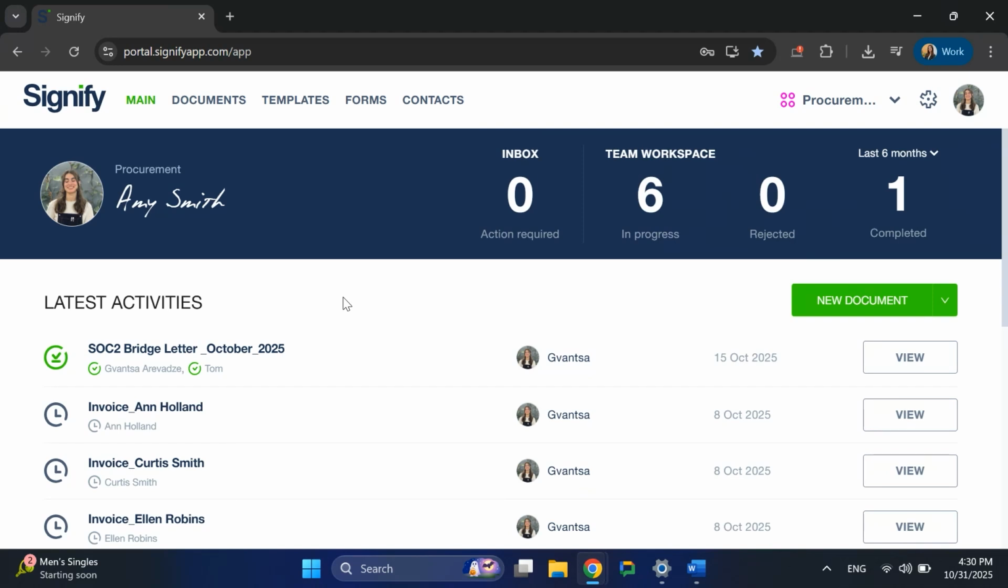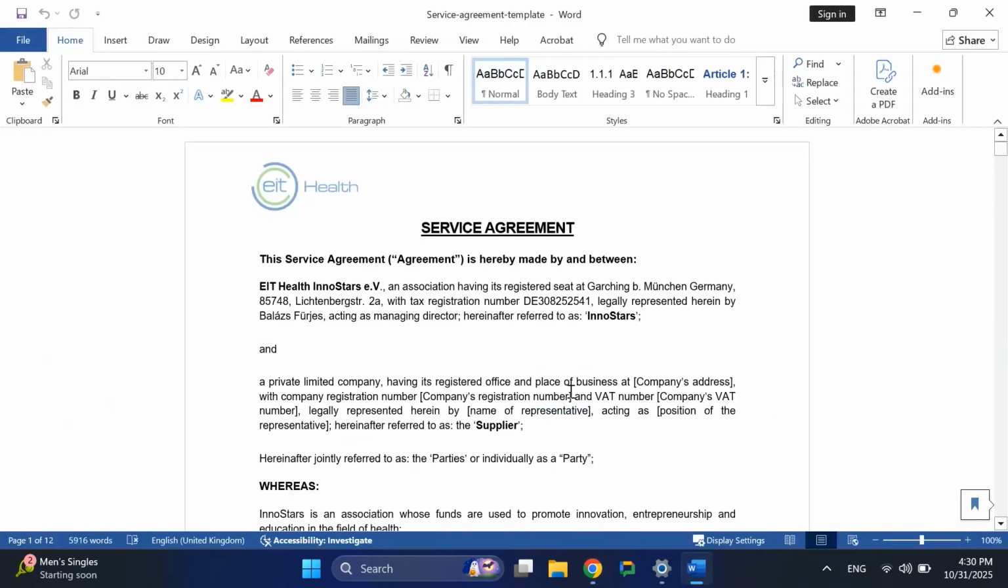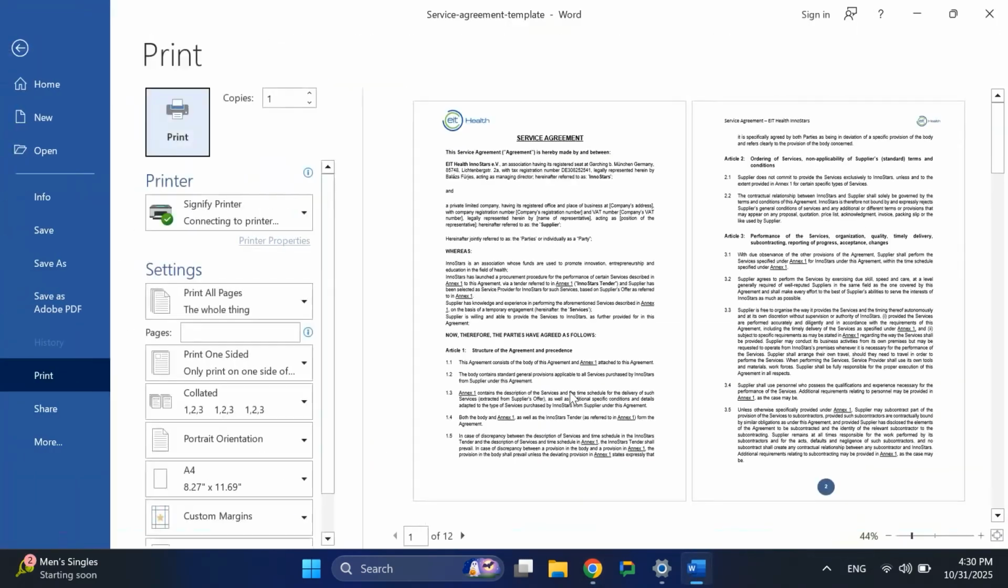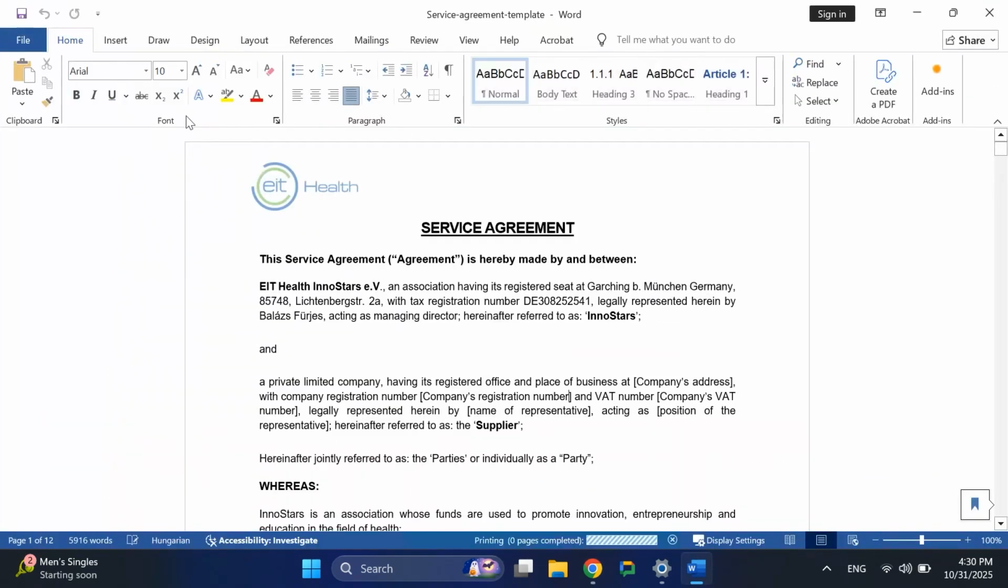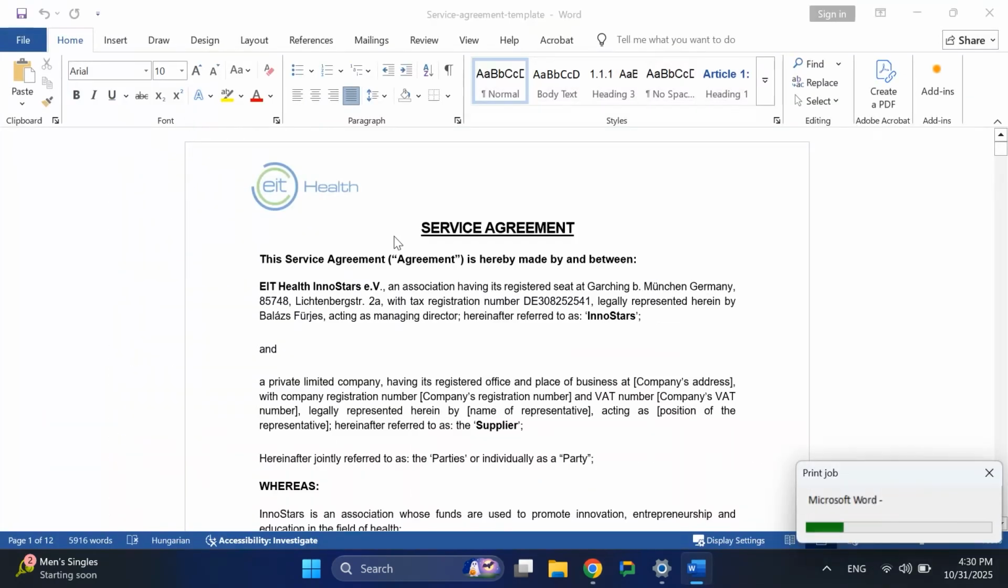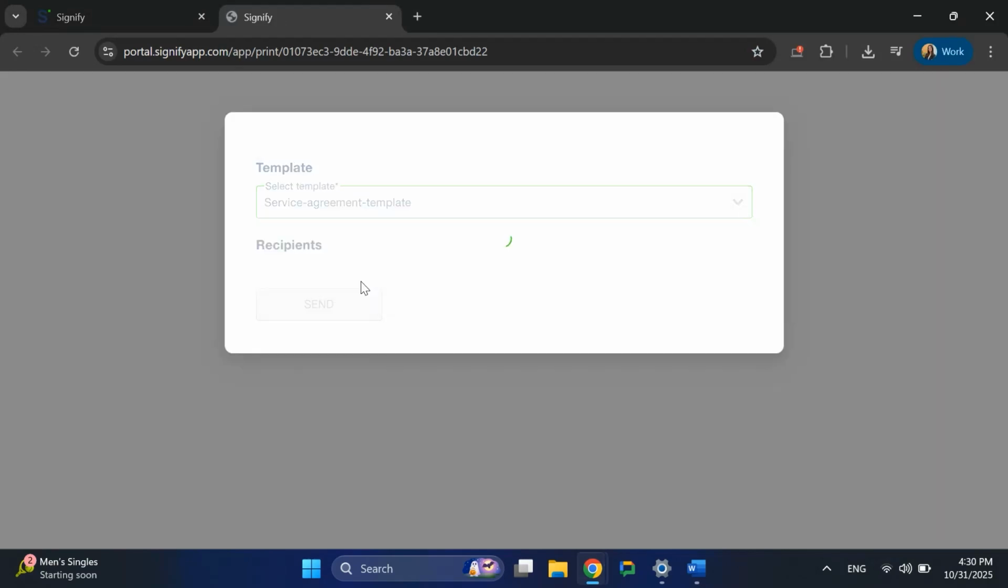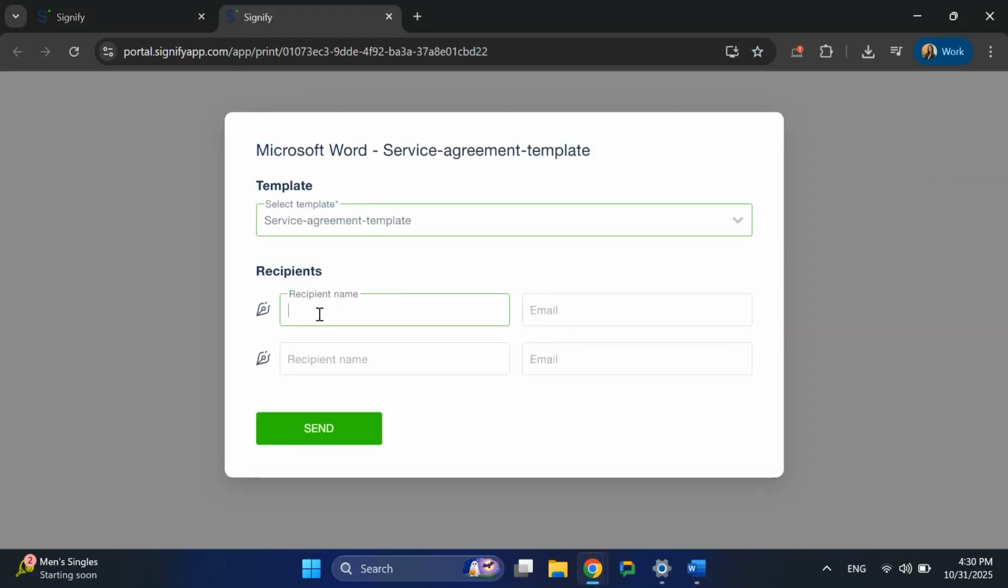For example, I'll now use a Word file. By pressing Ctrl+P, I will select the Signify printer and then click the Print button. After a few seconds, the system will automatically link to the existing template on Signify. I will only input the recipient's details and click Send.